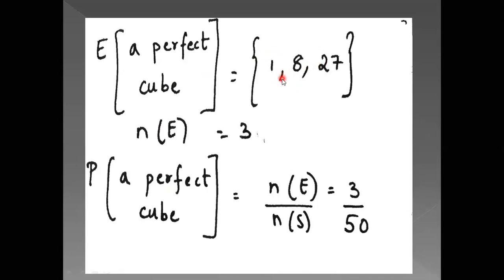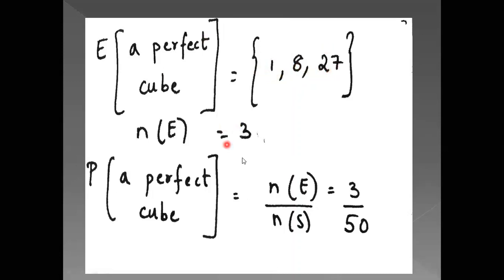2 when you cube it, you get 8. 3 when you cube it, you get 27. 4 when you cube it, you get 64, which is greater than 50, so you can't take that. So between 1 to 50, the perfect cubes are 1, 8, and 27.